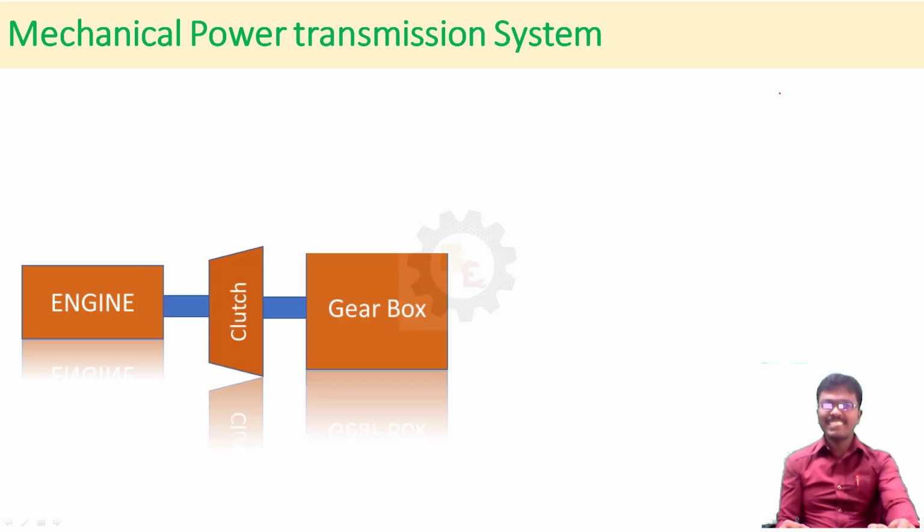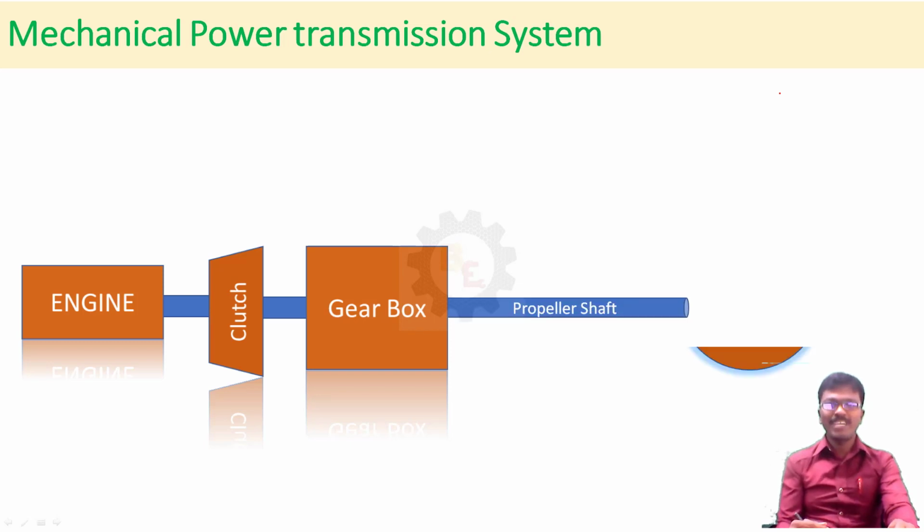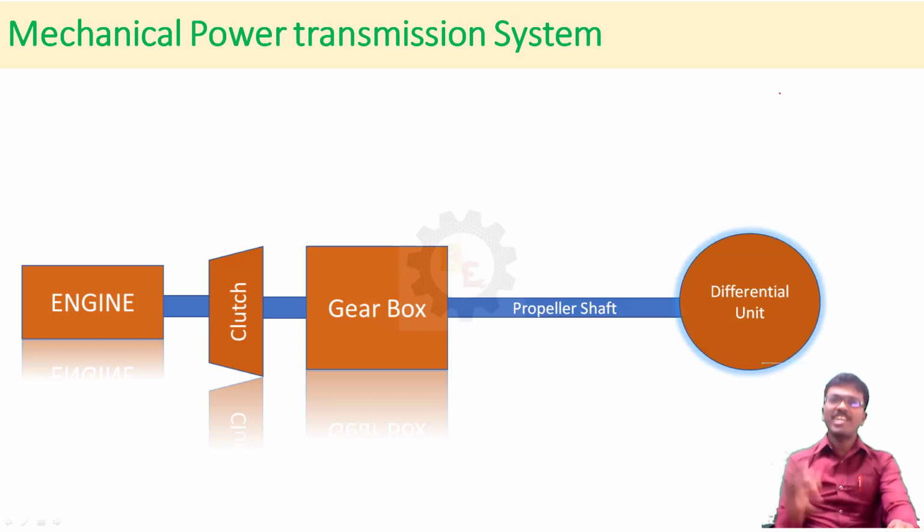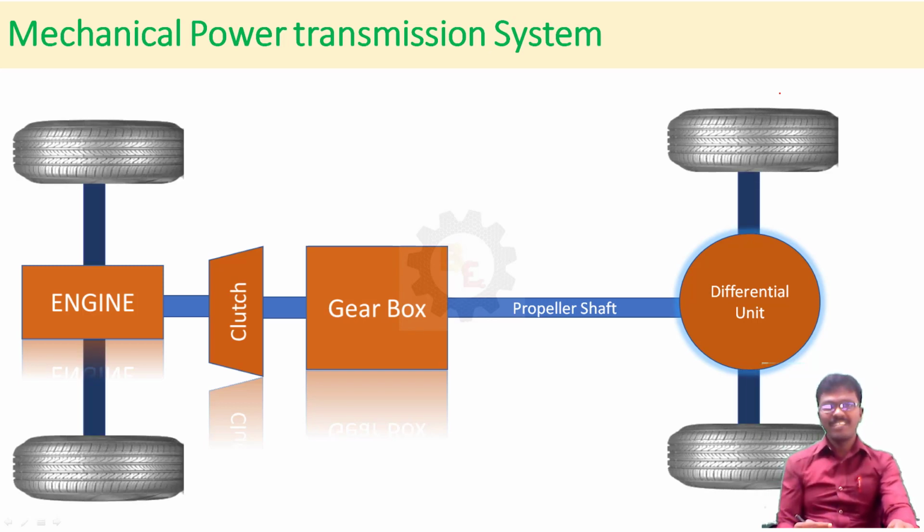The engine is connected with the clutch and gearbox. The gearbox is a box where a number of gears are arranged in series to reduce the speed according to our requirement. Then the propeller shaft and differential, in which there will be a bevel gear arrangement, transmit the power to the wheel. So this is one example of a mechanical power transmission system.